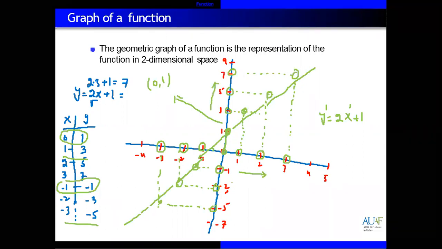Correct. On this side, x is decreasing, y is also decreasing. So a function in which both variables x and y move in the same direction is called an increasing function. You can say positive relation, positive function, because x is increasing, y is also increasing. So this was how to draw the graph of a function. Okay.